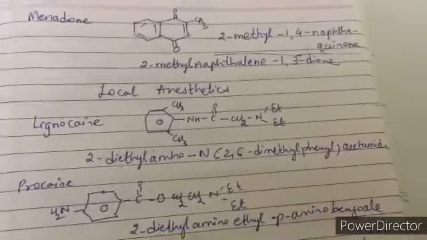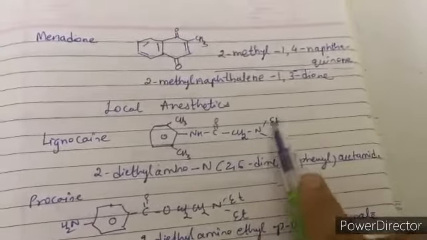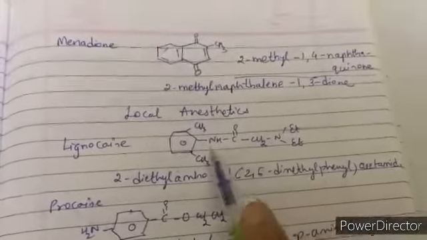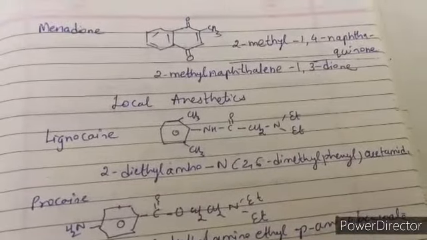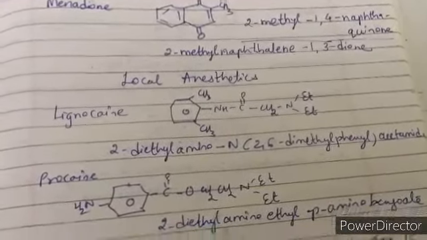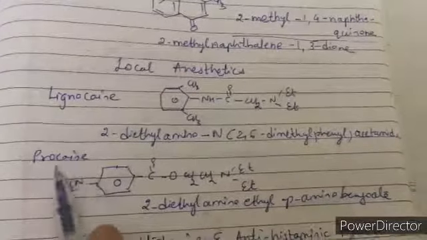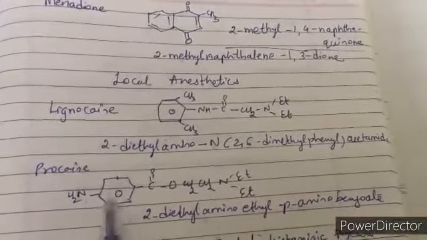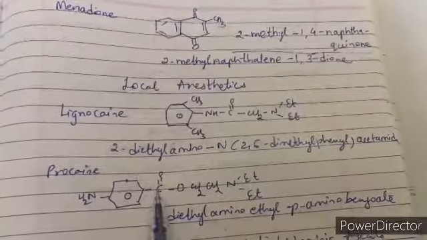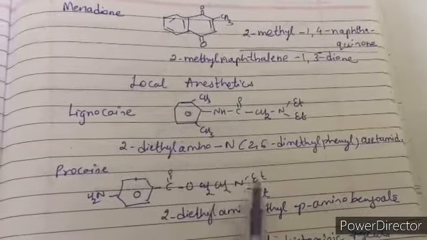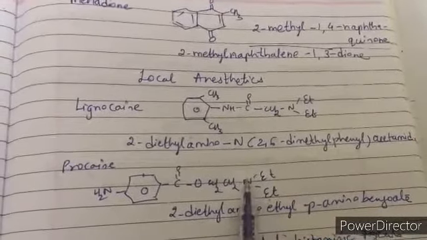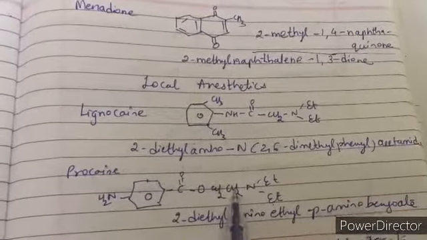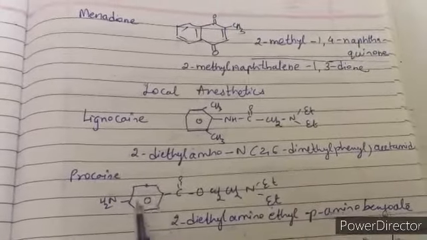Okay, so I repeat this. We have 2-diethyl amino, N 2,6-dimethyl phenyl acetamide, that is lignocaine. The other drug from this category is procaine. Now in this procaine we have C6H5NH2. On this para position we have COOCH2CH2 and ethyl twice. So it is 2-diethyl amino ethyl para amino benzoate.